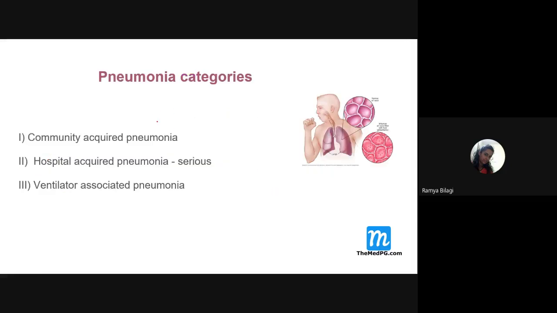Now, how do we categorize pneumonia? Based on how it is acquired: community acquired pneumonia, where there is person-to-person transmission in the community. Then hospital acquired pneumonia, which is nosocomial. Why is hospital acquired more serious?